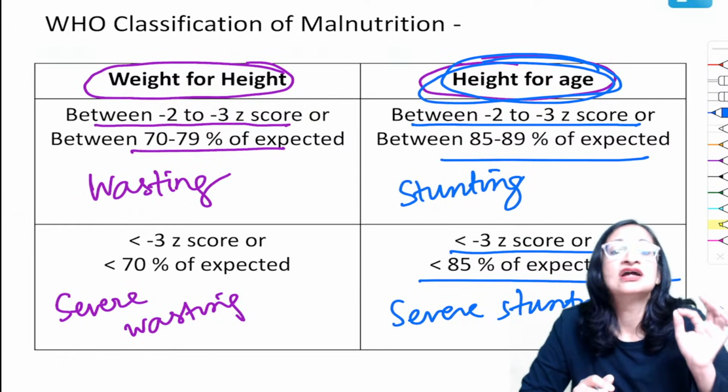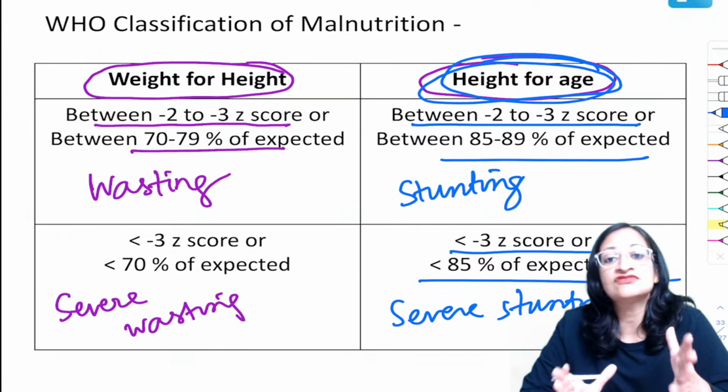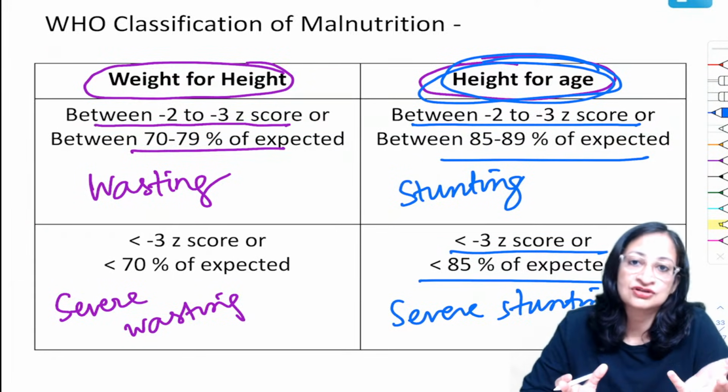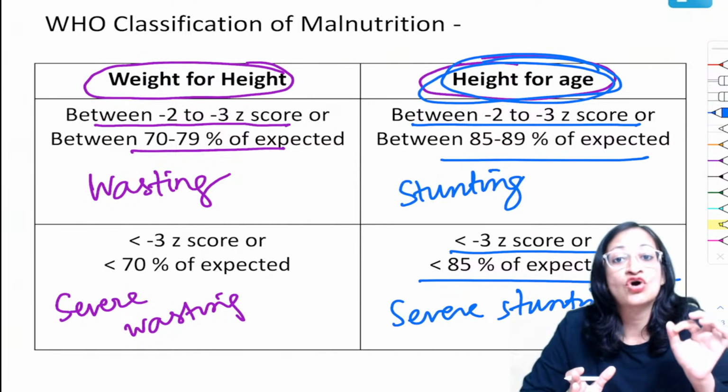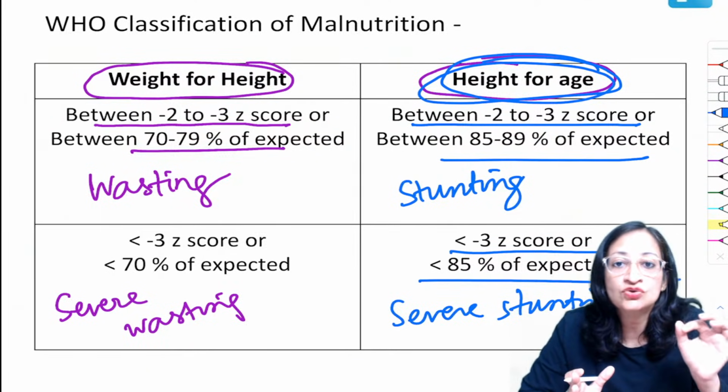Now friends, remember, decrease in height for age is always a feature of chronic or long-standing malnutrition, while decrease in weight for height or wasting is a feature of acute malnutrition.